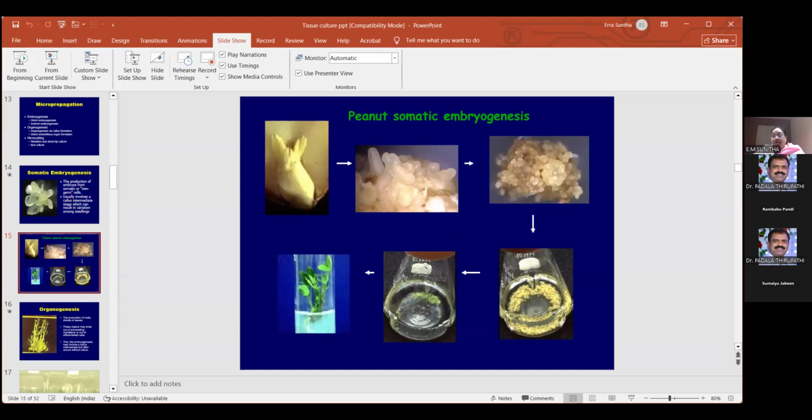You take out all the embryos and put them in the medium. When you put them in the media, you will be getting the plants like this. This is in the peanut, the groundnut. In groundnut, if you take one seed, you get only one plant. But here what you are doing is taking the somatic embryos from the callus, separating them and putting them. So if there are some 400, 500 and you culture them all, you get so many plants here.